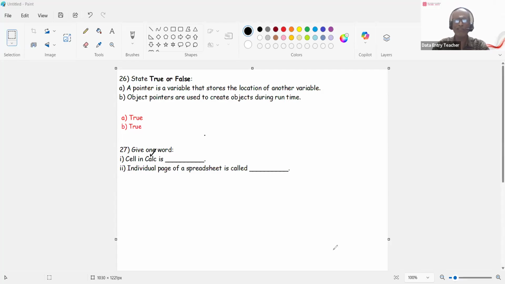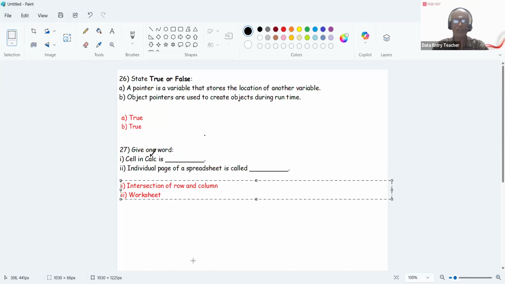What is an individual page of a spreadsheet called? An individual sheet of a spreadsheet is called a worksheet. So let me paste the answers here so that you will know it. The answer for one is intersection of row and column. The answer for two is worksheet. So next question, 28th question.